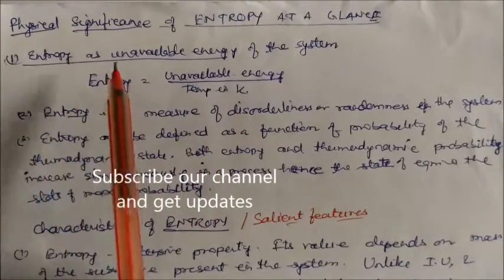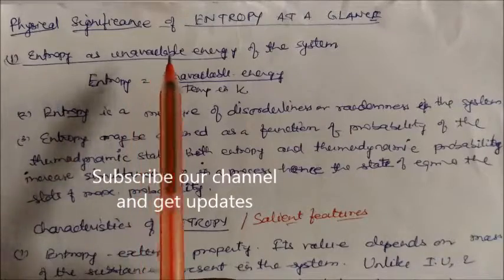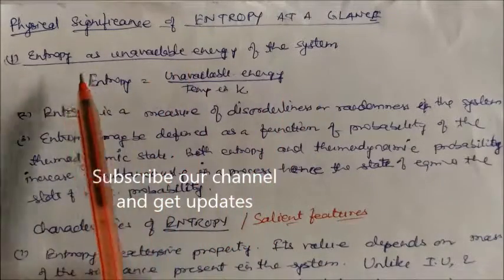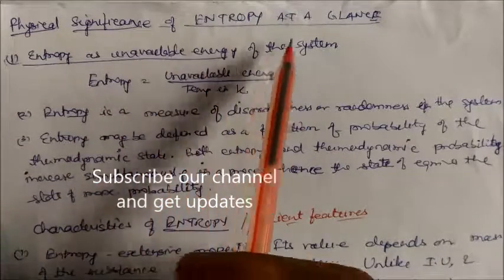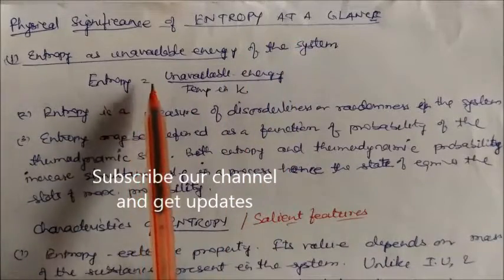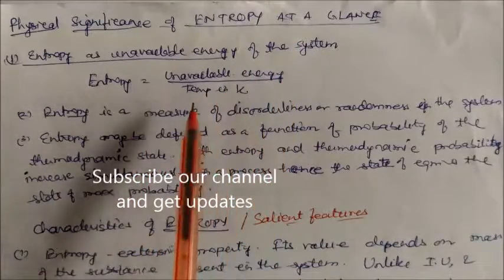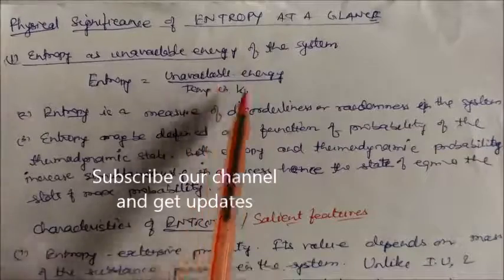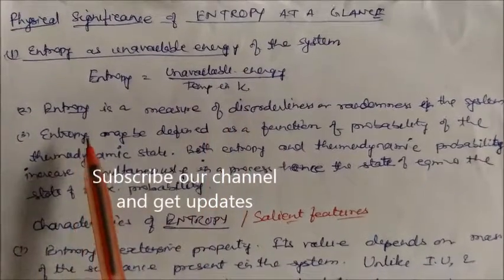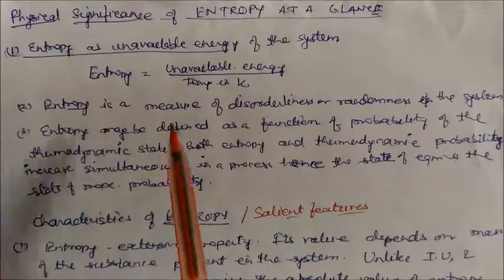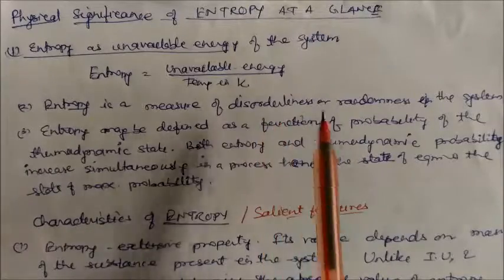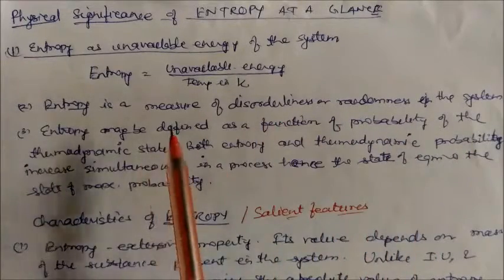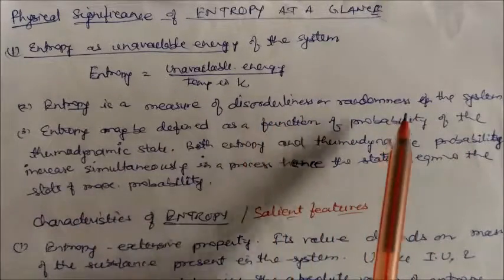Entropy is used as the unavailable energy of the system. So entropy is nothing but the unavailable energy of the system. Entropy is equal to unavailable energy divided by temperature in Kelvin. So this is the meaning. Entropy is a measure of disorderliness or randomness in the system.